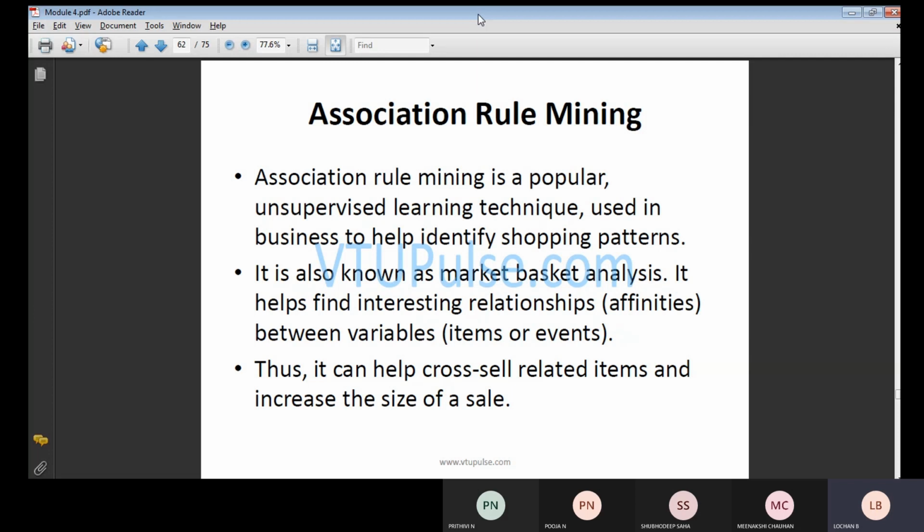In this case, we do not form a hierarchical structure. Hierarchical structure means a sequence, one step after another step. Here you have a list of items, and randomly you can pick anything. That is the unsupervised learning technique. Generally, this is used in business cases for the shopping pattern. One more important thing is that it is also known as market basket analysis.